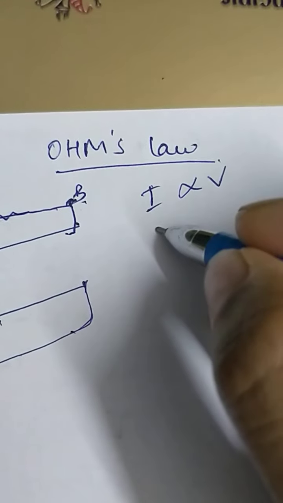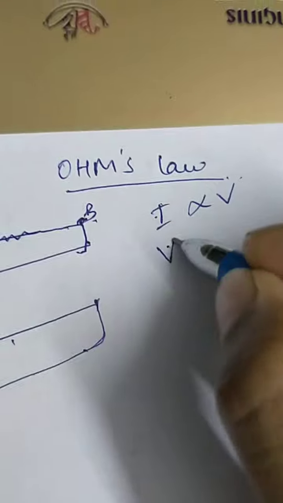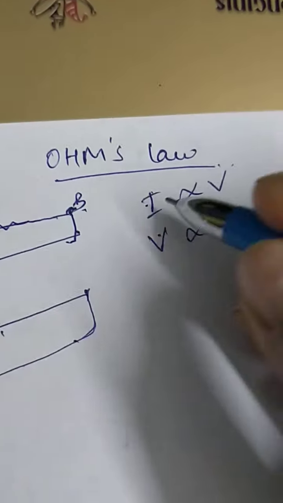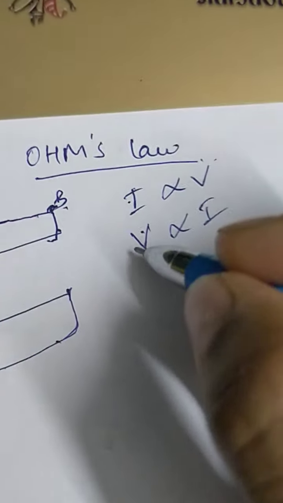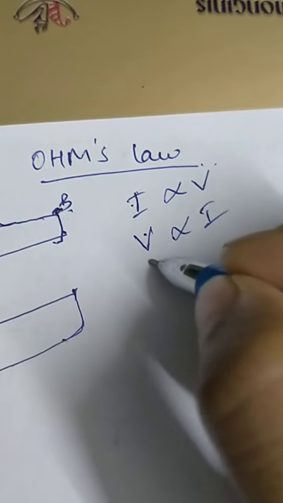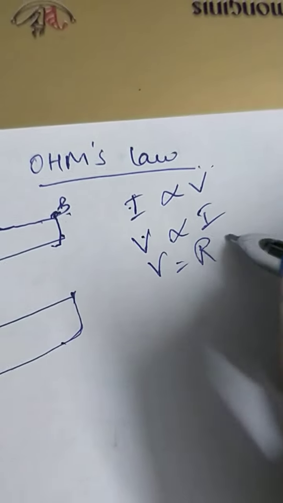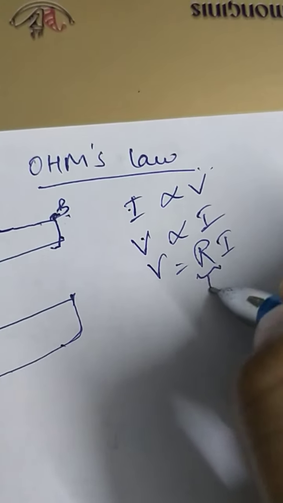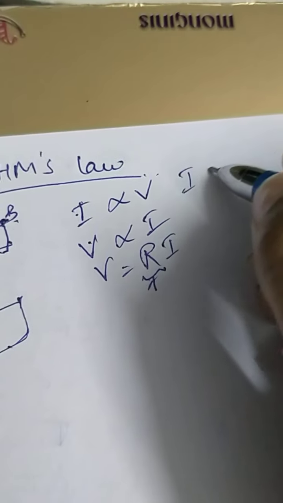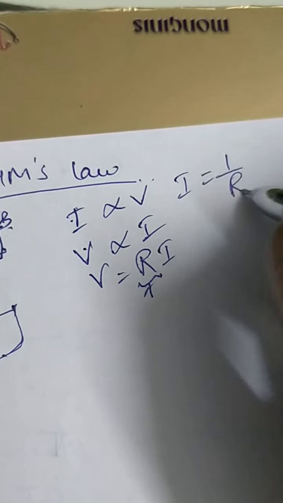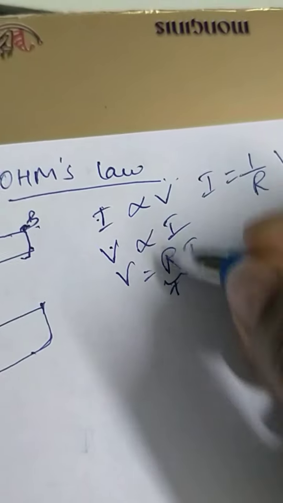In reverse order also, if this is correct, then V is also proportional to I. Only your proportionality constant will change. Like here, in case of V proportional to I, the proportionality constant is R. R is called resistance. But here, if I keep I equal to, then it becomes 1 by R. So it depends how you are writing.